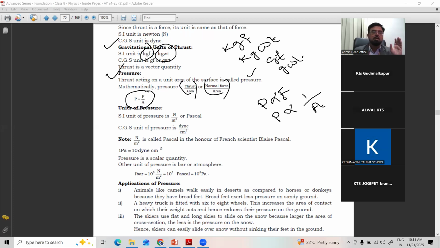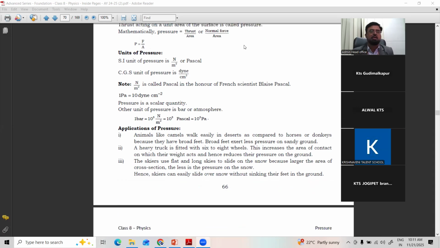Clear? So P is equal to F by A, where P increases with force and P decreases with area of cross section. When you are inserting a nail into the wall, the sharp edge is kept towards the wall because the area is less, so more pressure and it will insert into the wall. If you keep the head part towards the wall and hit, it won't insert. That we can see. Okay? So this is the definition of pressure, that is force per unit area, thrust per unit area.